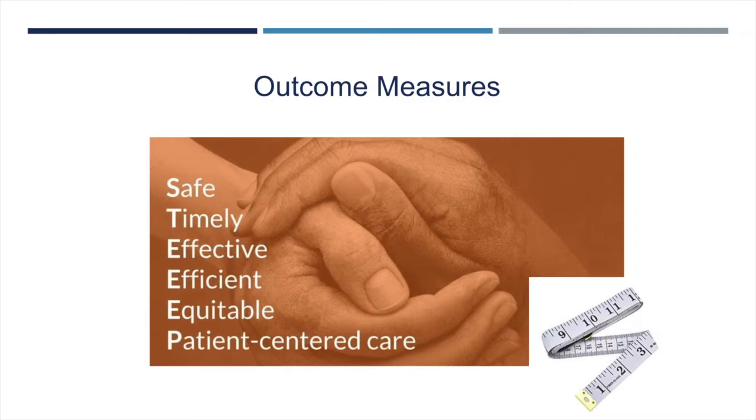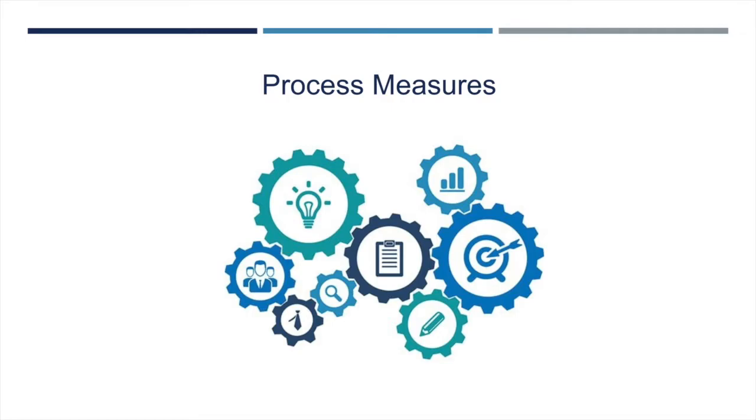To tell whether the strategy for achieving the aim is working, we look at process measures. These are things that we believe should happen to cause the change we wanted. For instance, if we believe adding a pharmacist review can cause fewer medication errors, we can track the proportion of patient transfers that had a pharmacist review as a process measure that we can monitor to see if it is actually happening as intended. We can determine whether this strategy is working only after we know if the process is happening smoothly.